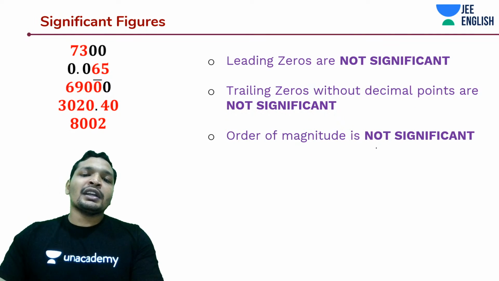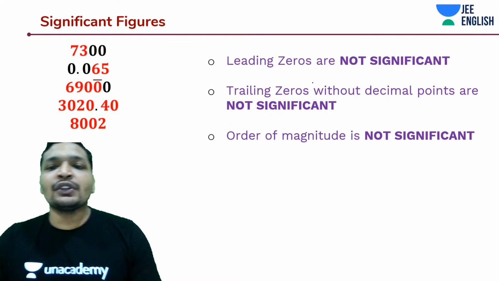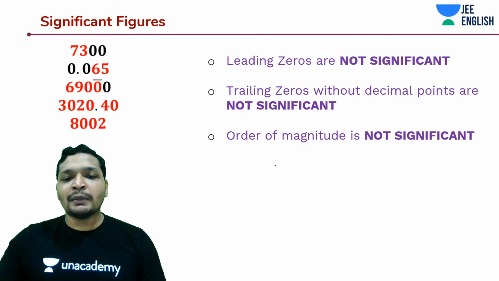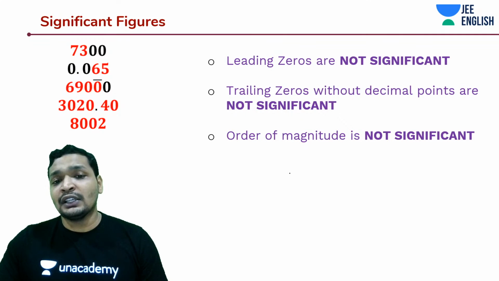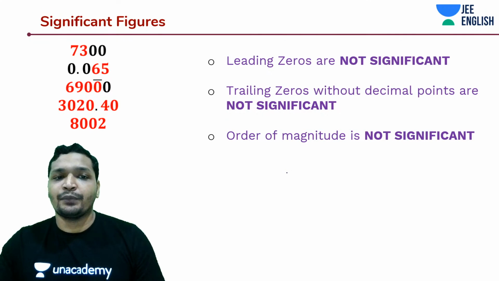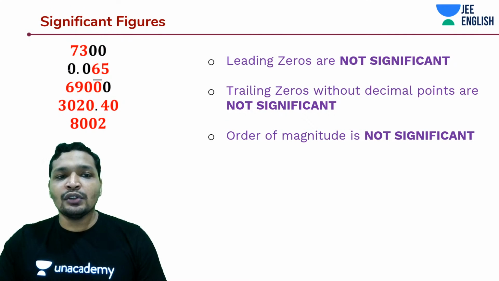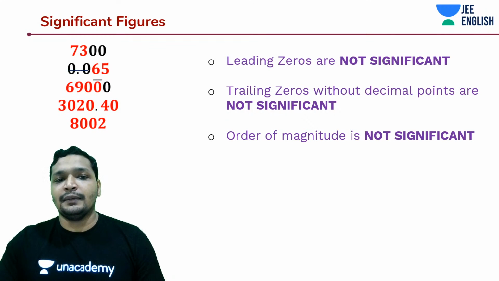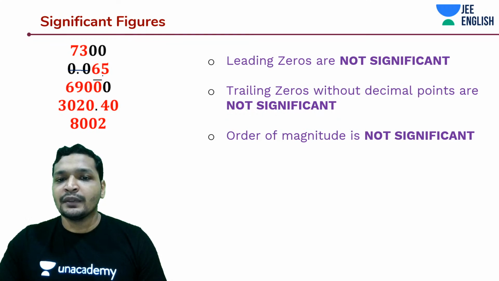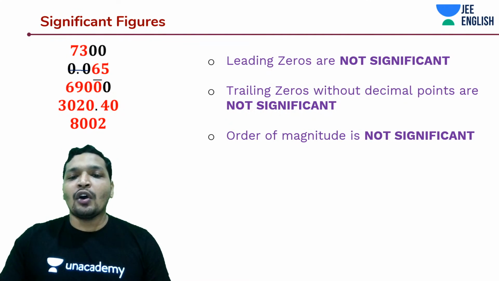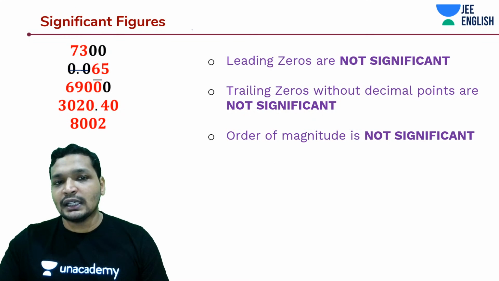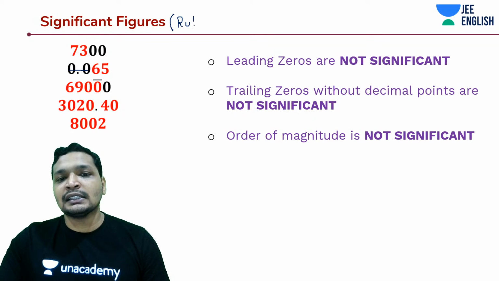So yes, when we are talking about significant figures, leading zeros are not significant. What do I mean by leading zeros? Leading zeros are the zeros that come in the beginning. Okay, these zeros are not significant. Maybe we have just measured that 6.5, and trailing zeros without any decimal points are not significant. So these are some rules, guys. So don't get confused with the rest of your topic, but these are some rules.